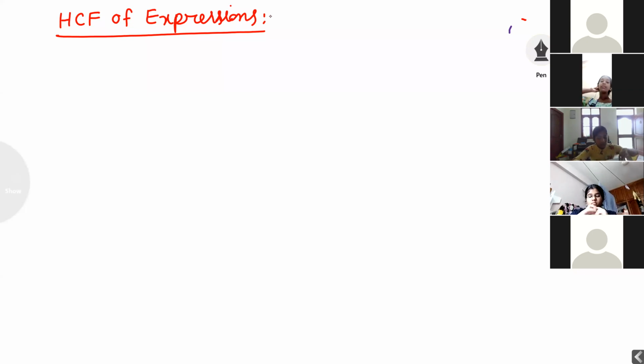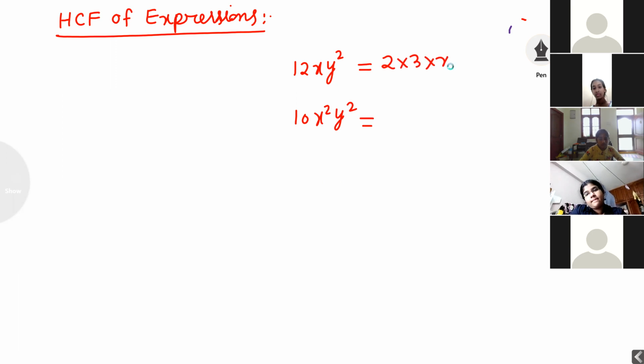Suppose one example I am writing, student, listen carefully, everyone. Suppose I am writing here 12x y square, second is 10x square y square. I want to find out the HCF. What is the full form of HCF? Highest common factor. Firstly, I want to write the factors of these two terms. First term is 2 into 3 into x into y into y. Firstly, I have found the factors of the given term. Don't write, listen carefully.